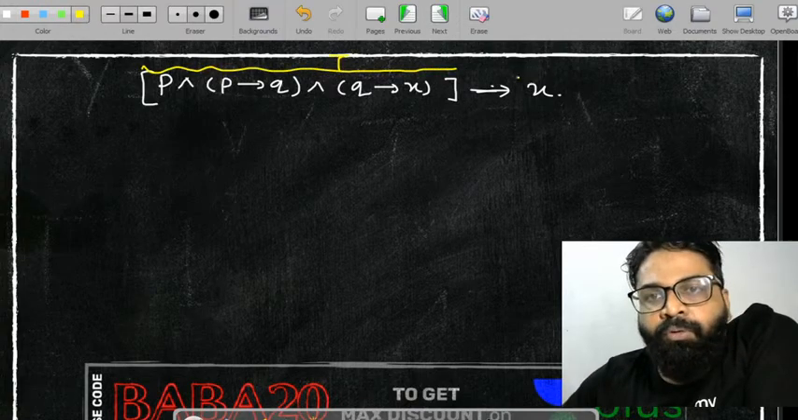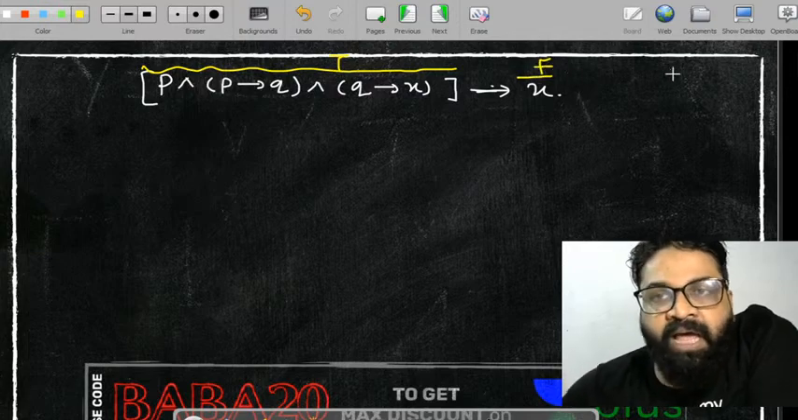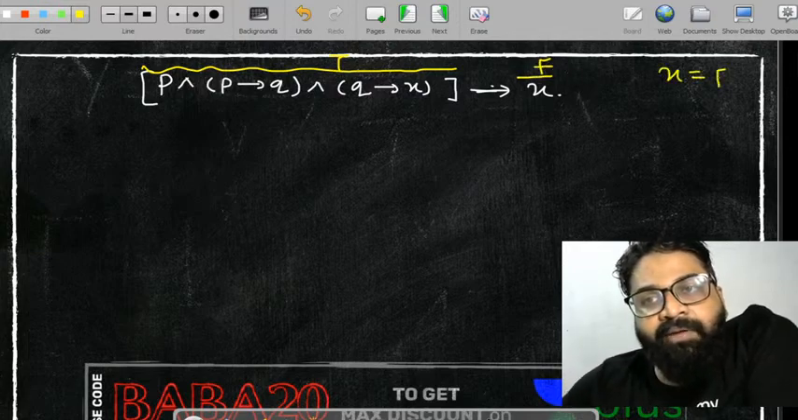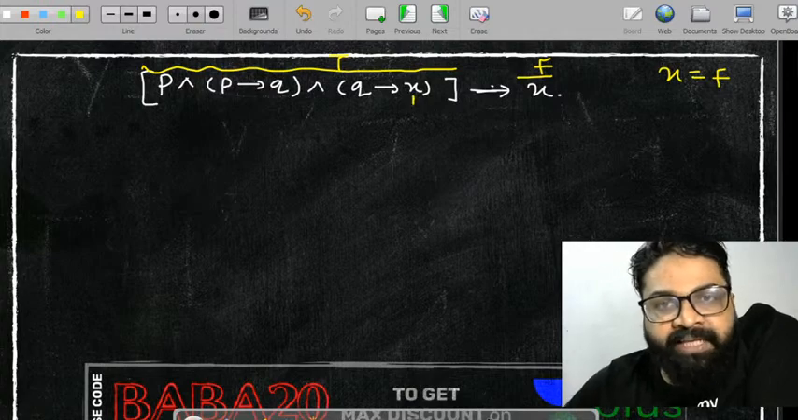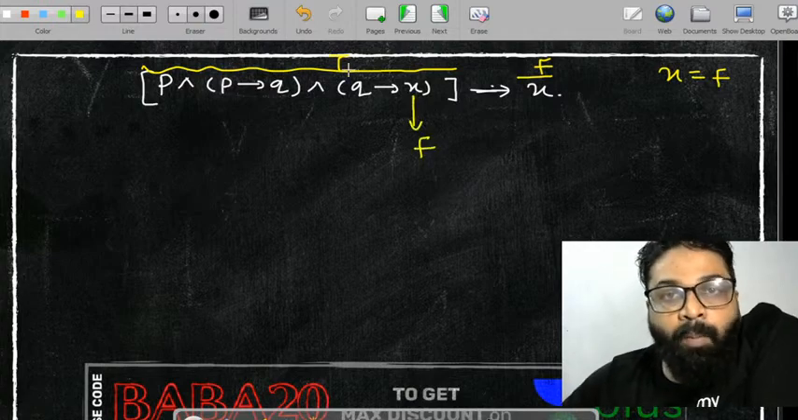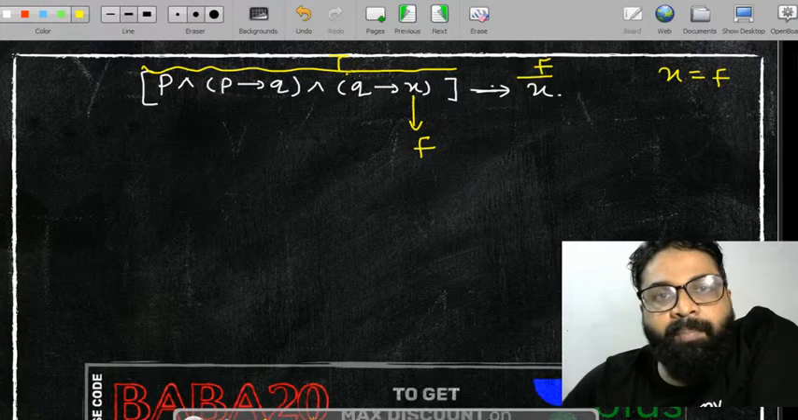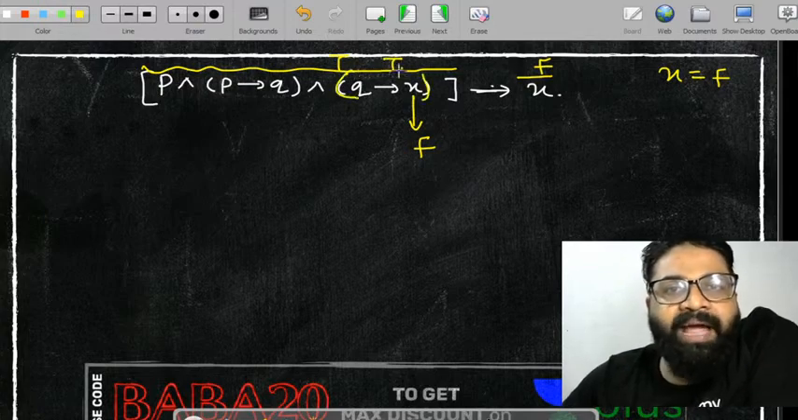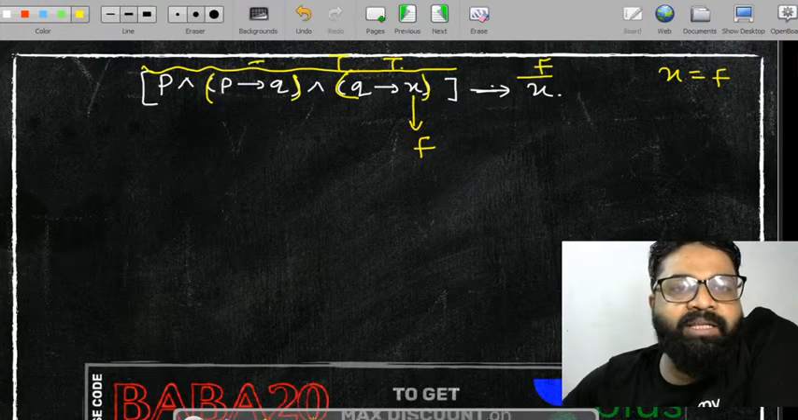Let's take this as true. Try to take this statement as false. As soon as you get any variable value, write it down somewhere on the side. What value of X will come? False will come. But this bracket has to be what? The whole bracket has to be true.